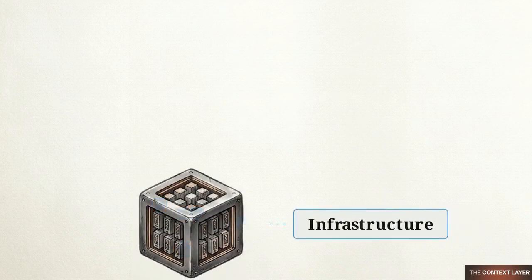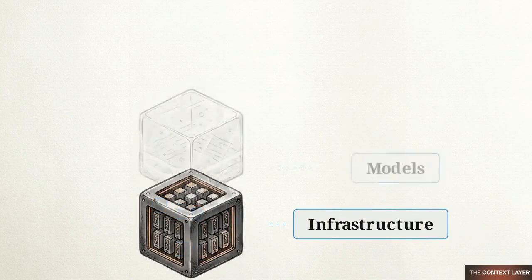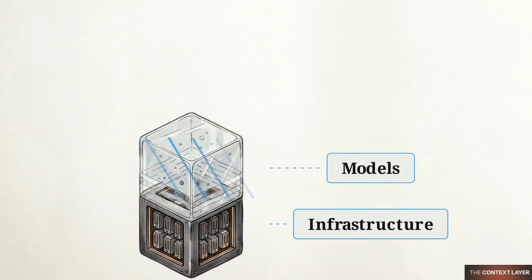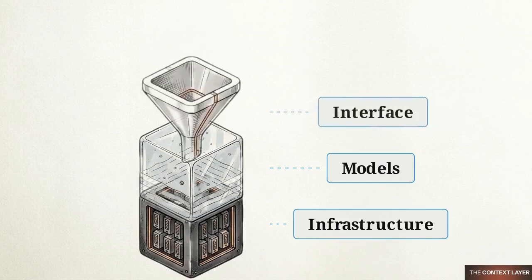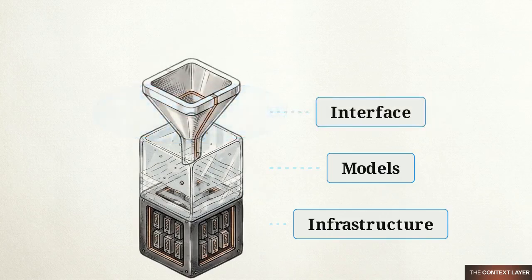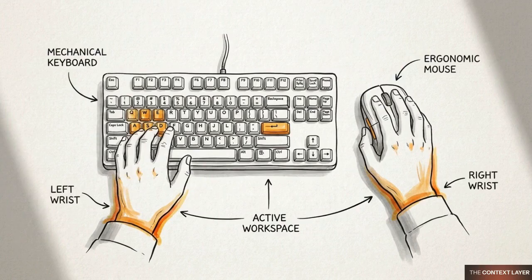The AI stack has 3 layers. The bottom is infrastructure, raw GPUs, and compute. The middle contains foundational models, competing on price. The top is the developer interface, the critical touchpoint controlling workflows and capturing all engineering data. As foundational models become commodities, the interface layer becomes the primary operating system for global software engineering.